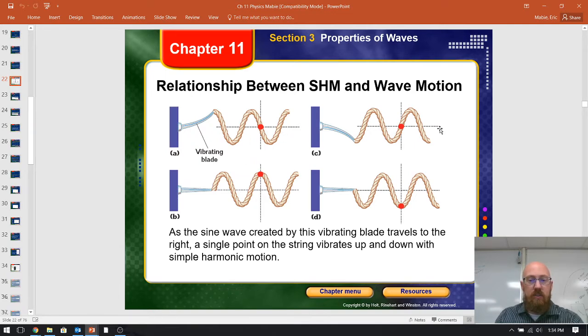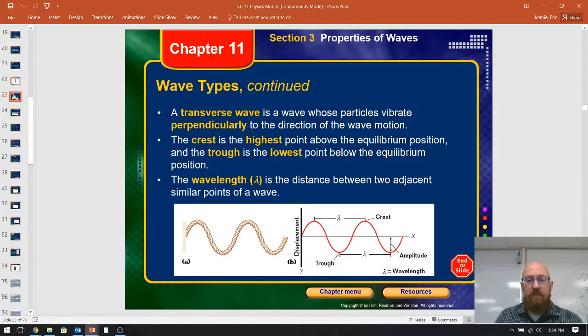Simple harmonic motion, wave motion, sine. So it's basically flipping this little rope up and down. If you notice, at a certain point in time, A goes from the center, then it goes up, then it goes back to the center, and then it goes down. Up and down, side to side, whatever it is, it's simple harmonic motion. So, some simple definitions that you should have remembered from physical science. Again, I know you probably didn't.